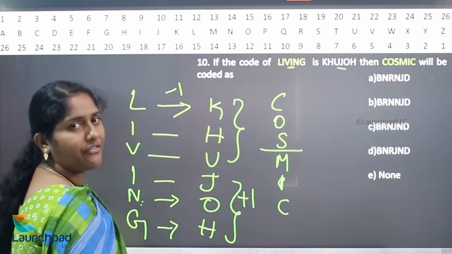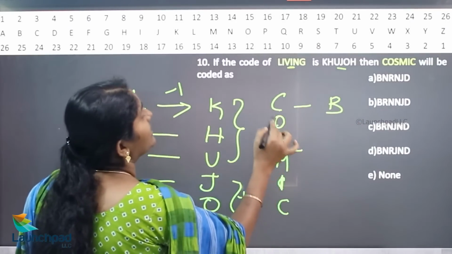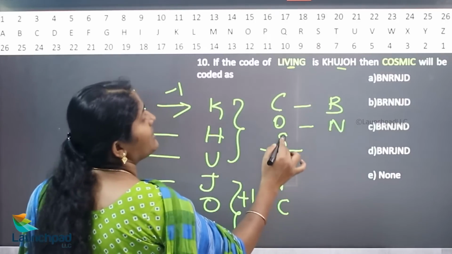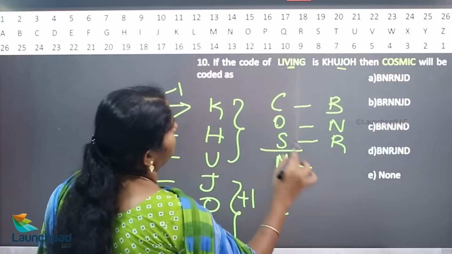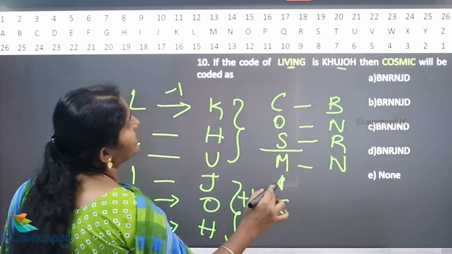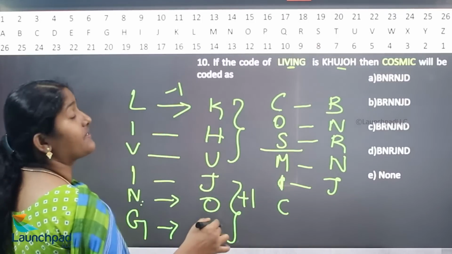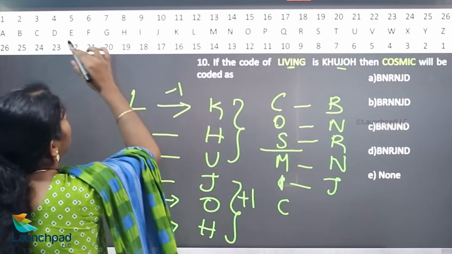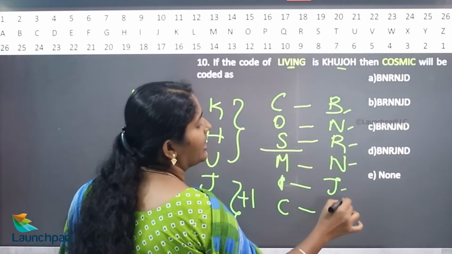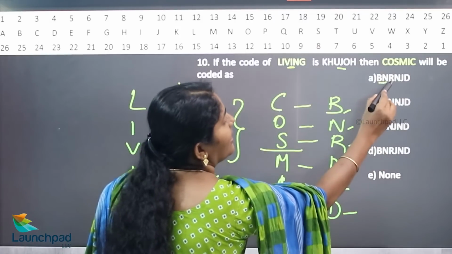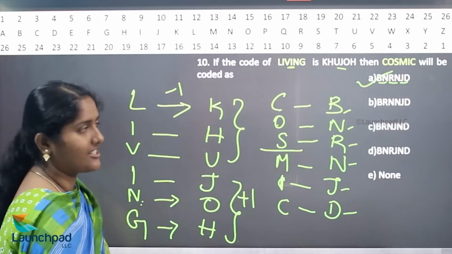So the first part is the previous letter and the next three letters are the next letters of the alphabet. What is the previous letter of C? B. What is the previous letter of O? N. What is the previous letter of S? R. So what is the next letter of M? N. What is the next letter of I? J. What is the next letter of C? D. So hence your answer is B, N, R, N, J, D. Option A is the correct answer.